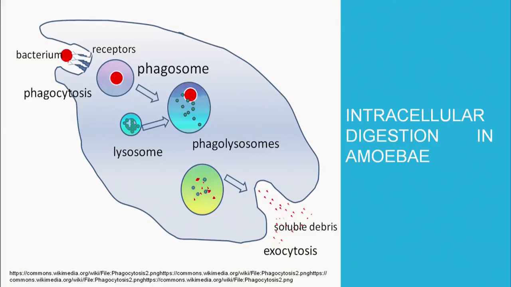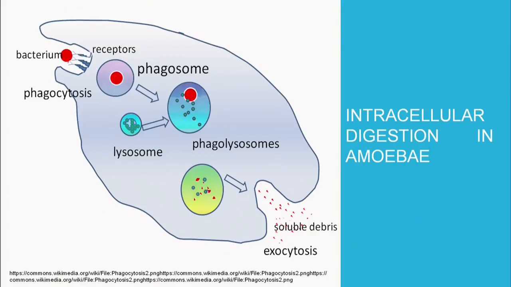Now ultimately, in the next step, you can see that it has rounded off the bacterium through its pseudopodia into the cell and forms a phagosome. Then lysosome releases the enzymes into the phagosome and makes it a phagolysosome. Ingestion has taken place in the first step, and now the digestion with the help of enzymes is going on.